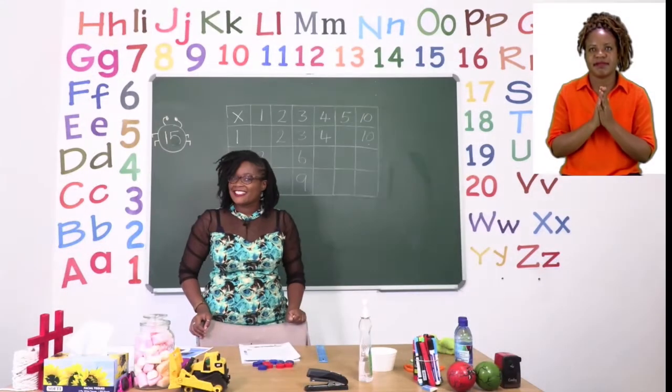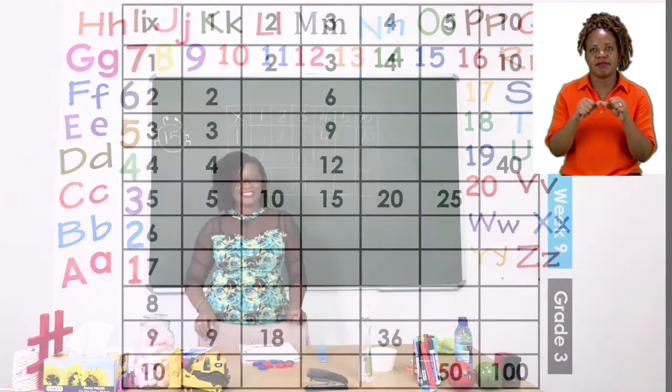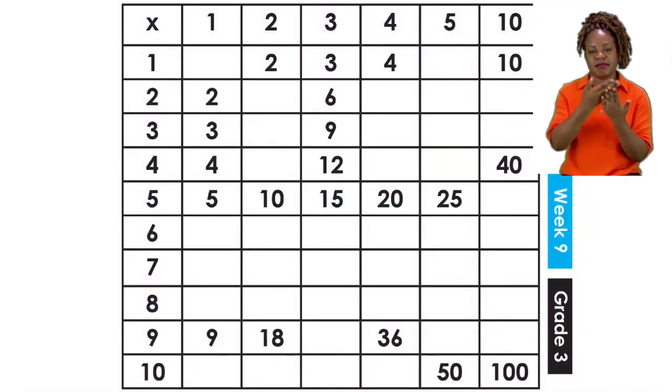For our next exercise, boys and girls, let us now turn to page 15. On page 15, we are going to be doing a times table. This means that we're going to write our multiples in a table. Now, how are we going to do this? We are going to try and do number 1, 2, and 3 together.